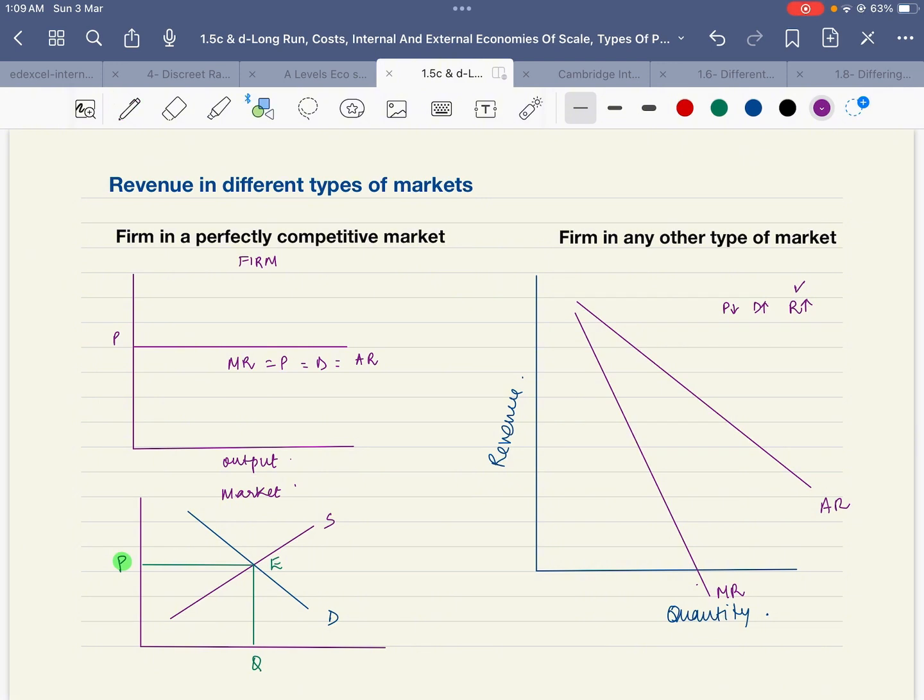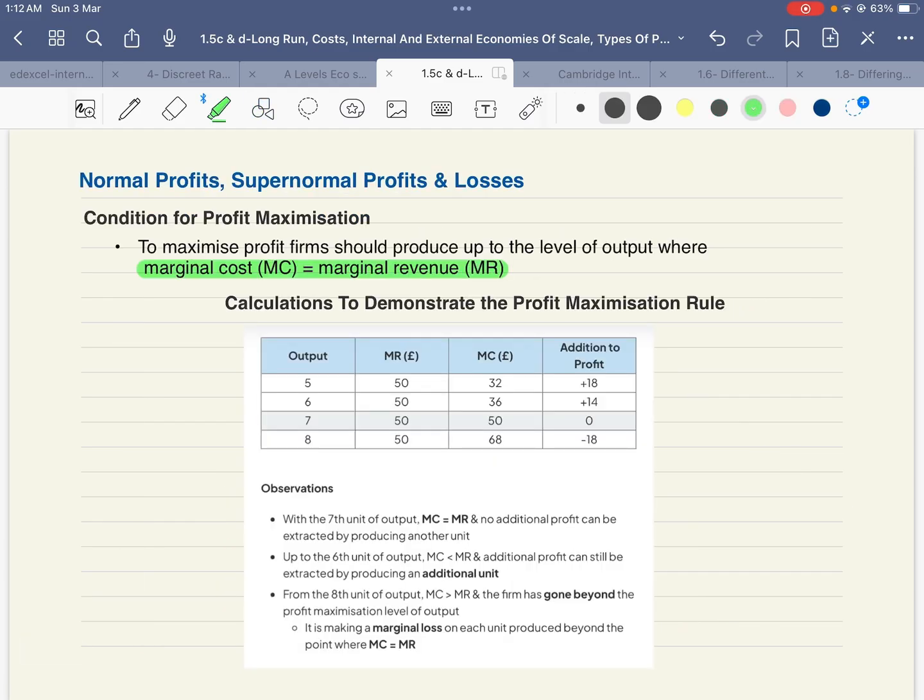Also, these are the two curves we will be looking at when we will be talking about profits, supernormal profits, subnormal profits, and even the types of firms that we will talk about: firms operating in a completely competitive market, monopoly and oligopoly. When the firms attempt to maximize profit, marginal revenue needs to be equal to marginal cost. It means that the cost of manufacturing additional units should be equal to the revenue produced by selling one more unit.